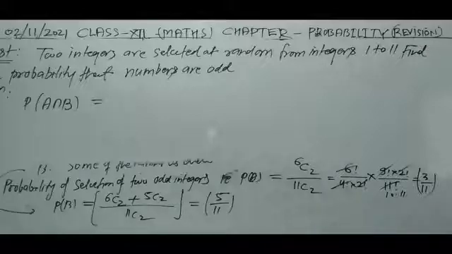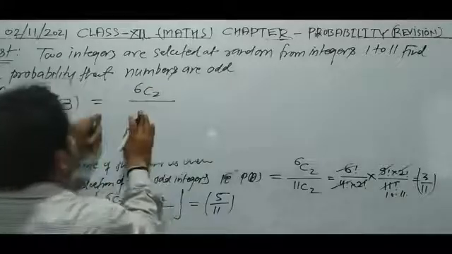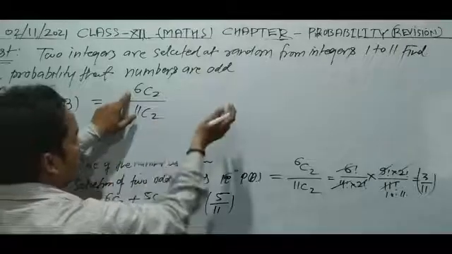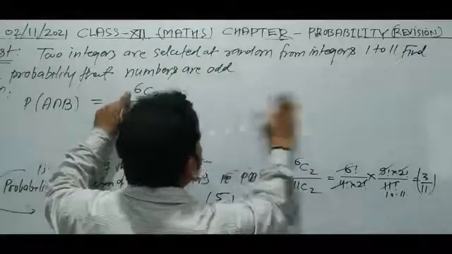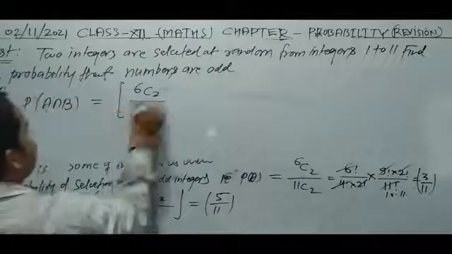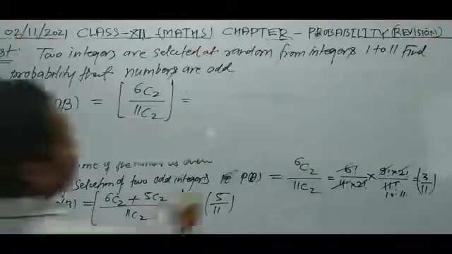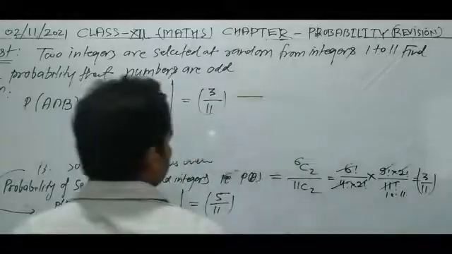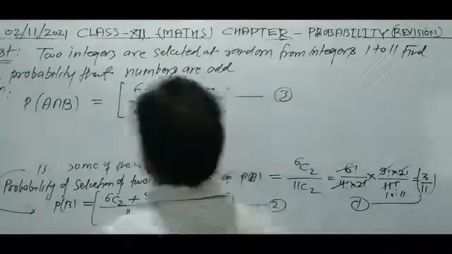The value is 6C2 whole upon 11C2, because odd plus odd is even. Suppose 3 plus 3 is 6, so odd plus odd is even. This is the event in which both the integers are odd and the sum is even. This result we have already simplified. Suppose this is equation 1, this is equation 2, and this is equation 3.